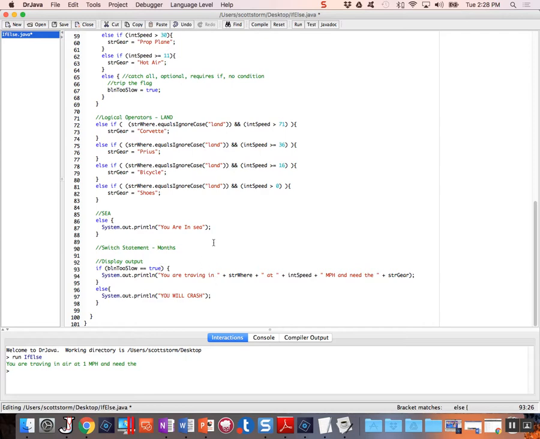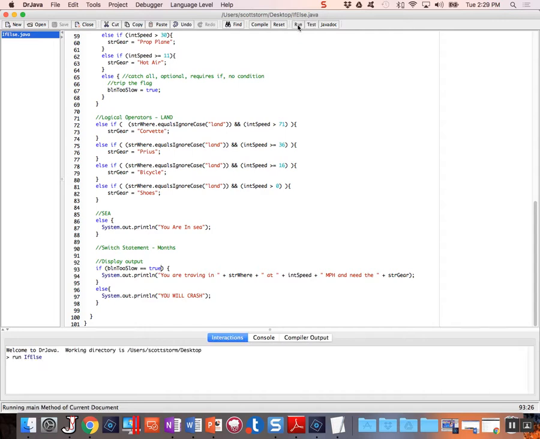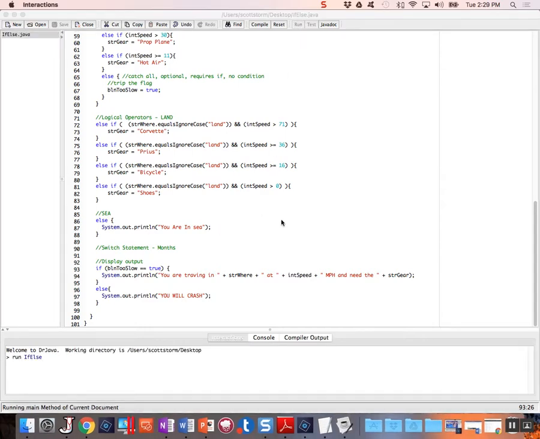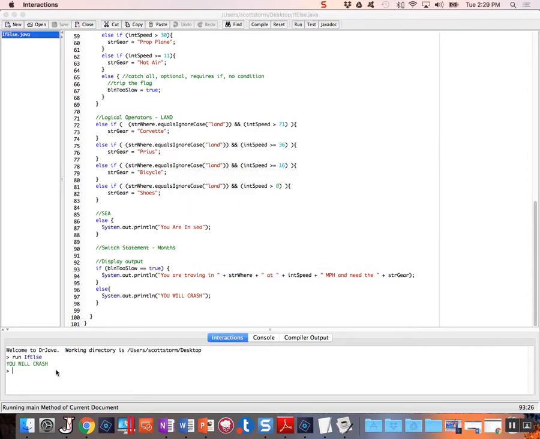So now we're going to go ahead and compile, and we're going to run this. We're going to put air, so we'll be traveling in the air. And let's go ahead, we're just going to go after our Tomcat. So we're going to enter a speed of 333. And we click OK, and you will crash. Well, that's some interesting output.